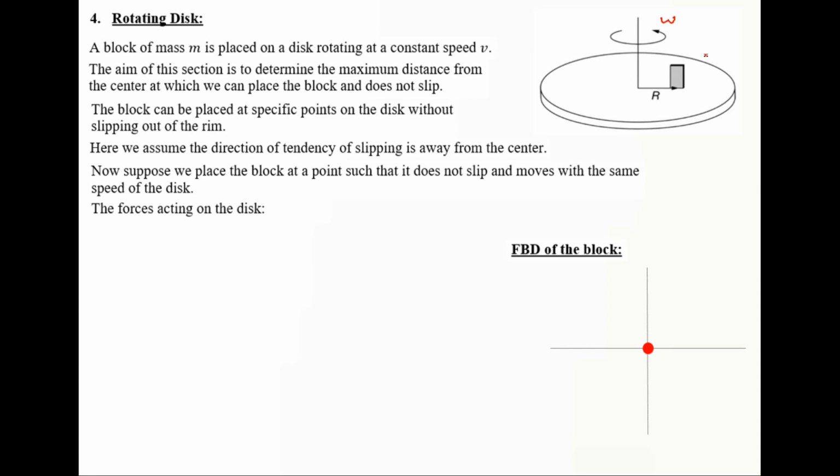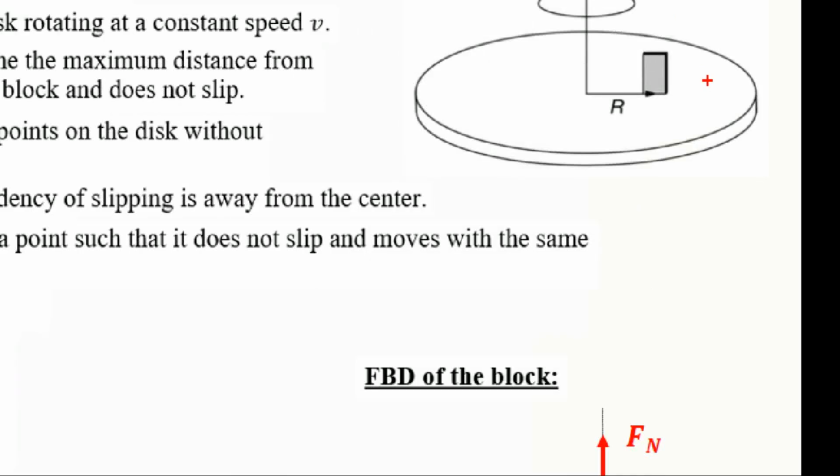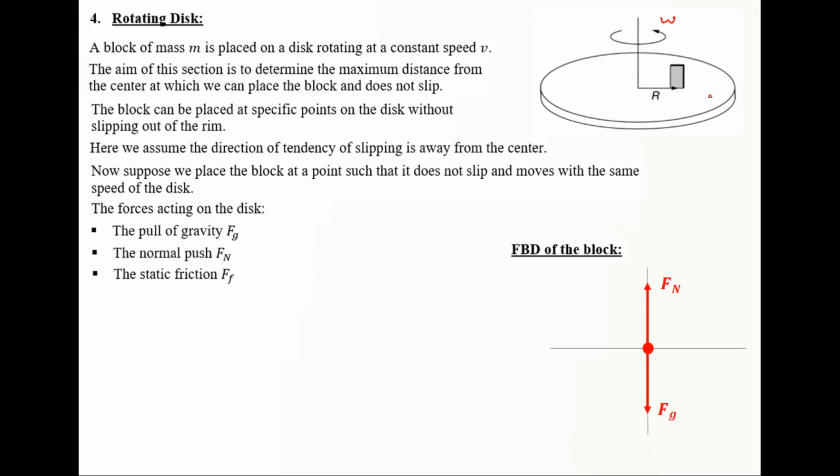What are the forces acting on the block? It's important to draw an FBD because later we will use it with Newton's second law. We have the pull of gravity, and we have the normal push which is up. I have represented them as balanced forces because there's no vertical upward or downward motion. Because the tendency of motion is away from the center, the friction would be toward the center, and this is a static friction. Although the block is rotating, why is it a static friction? Because there is no relative motion between the block and the disk. They are rotating as one body.